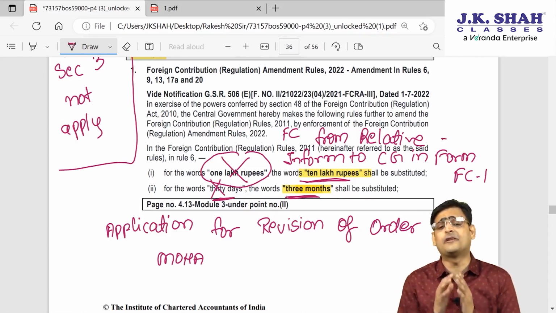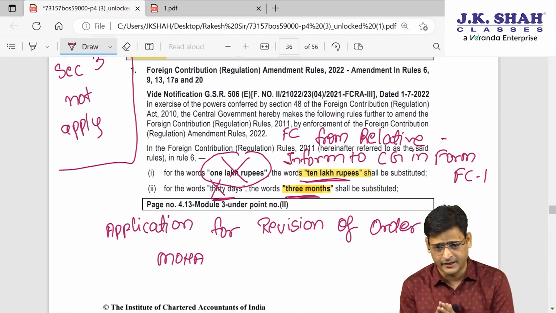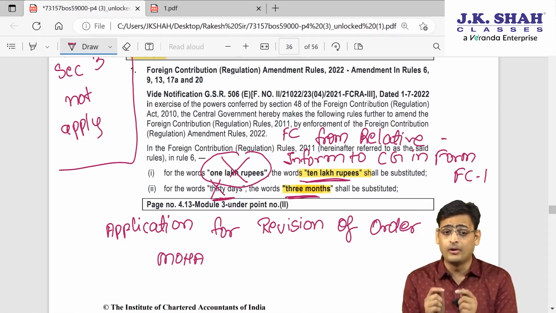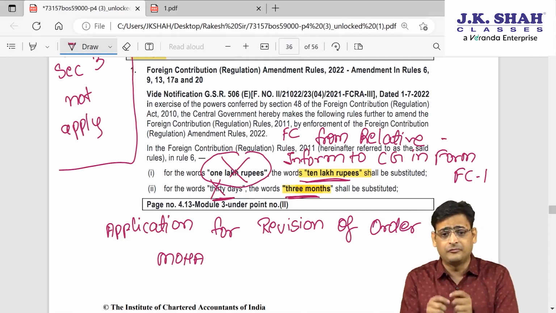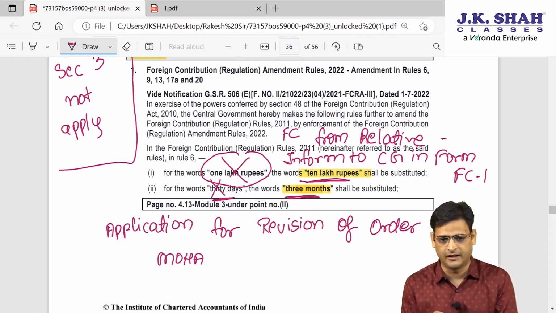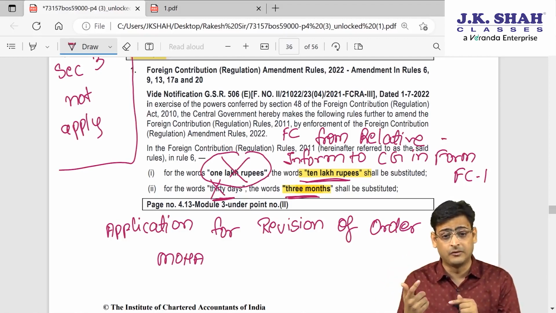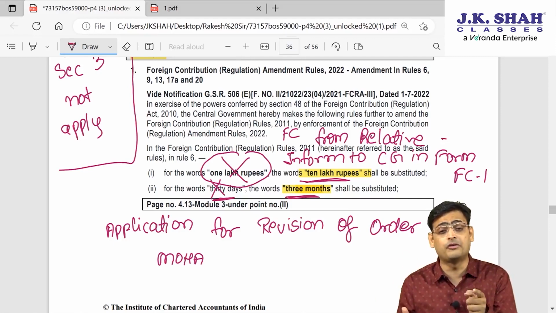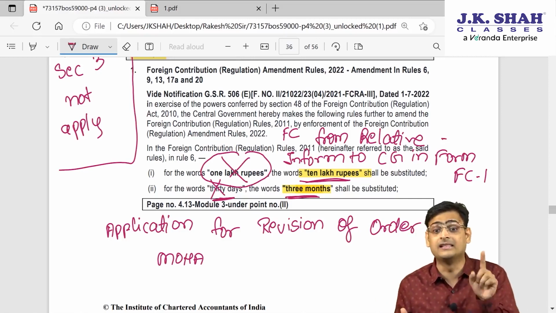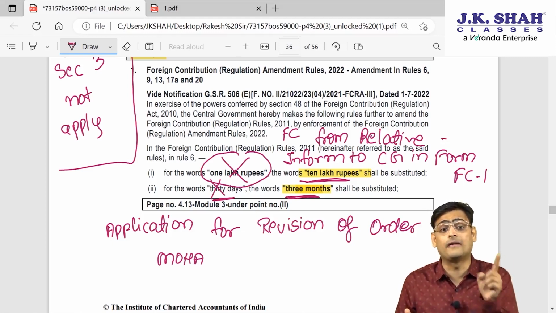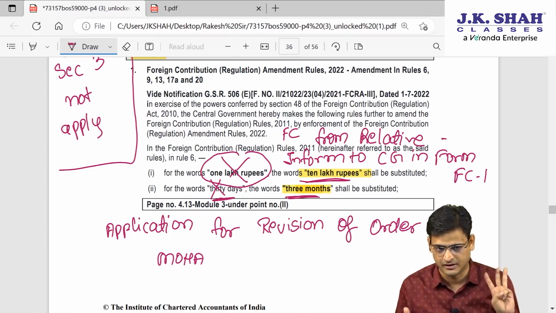Now the new rule says you have to inform it in form FC1 only when the foreign contribution received from the relative is above rupees 10 lakhs, and that too within 3 months.